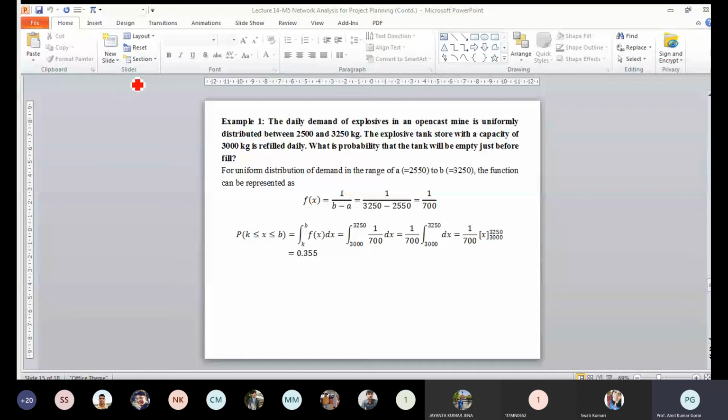The demand is more than 3000. So that is what we have determined. That means X is greater than 3000 and less than 3250. And we have already seen how, for different values, we can calculate the probability. I think you have understood that.